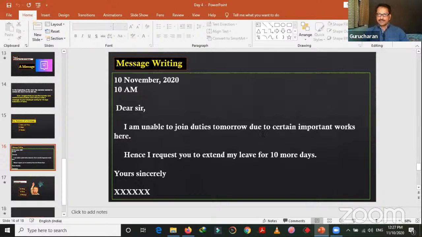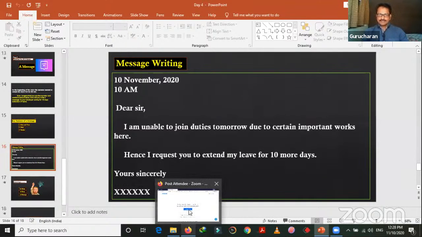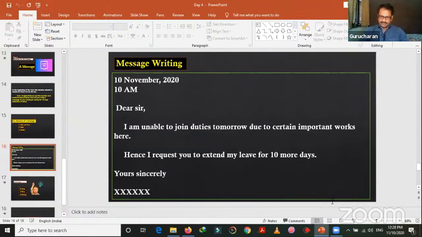You can explain these important works. You can explain here, like settling financial matters or land issues, etc. You can give a reason also. It doesn't matter, no problem. And hence, I request you to extend my leave for 10 more days. Yours sincerely, and your name, your address, etc. You can write here. If it is a mobile phone, you need not write any address. The employer will understand from whom he has received this message. So it doesn't matter, right?